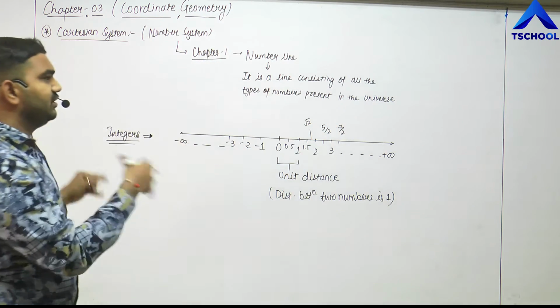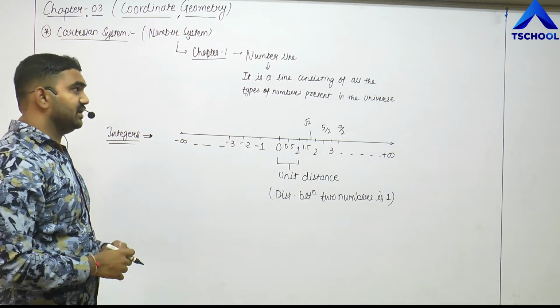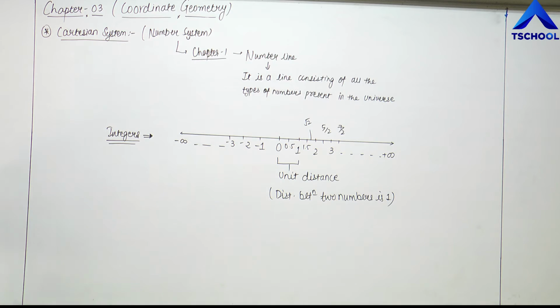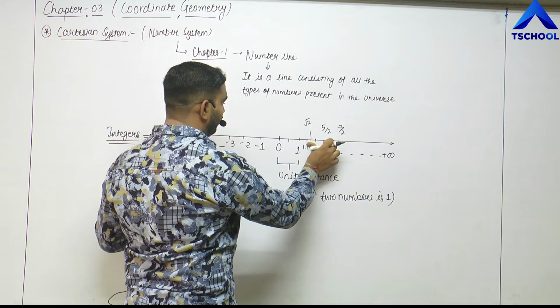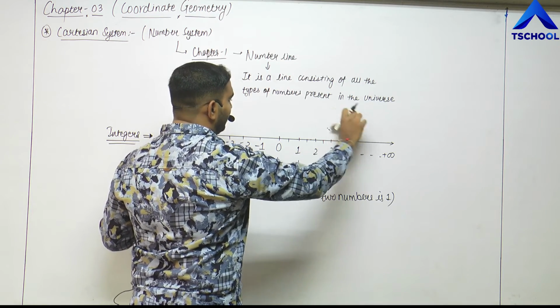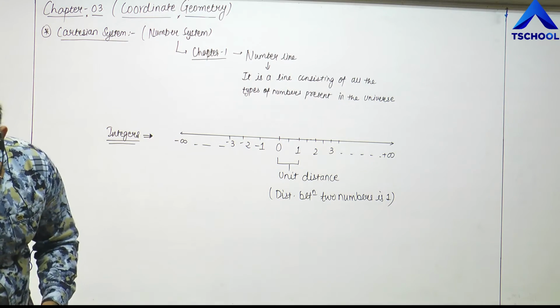All the numbers present, if we combine them on a single line, is known as the number line. Now for our purpose, right now we shall use only the integers: positive integers, negative integers and 0.